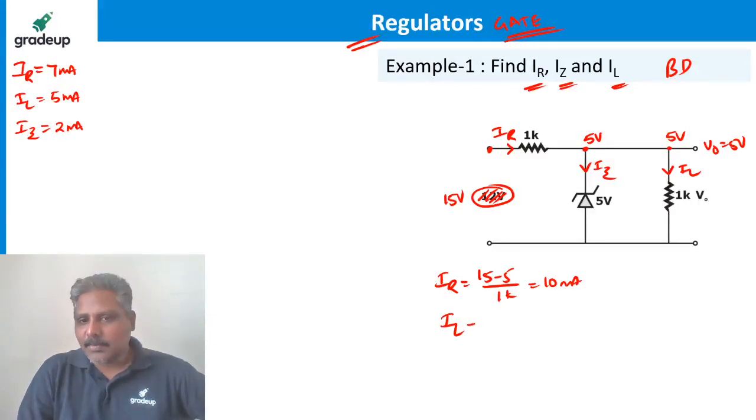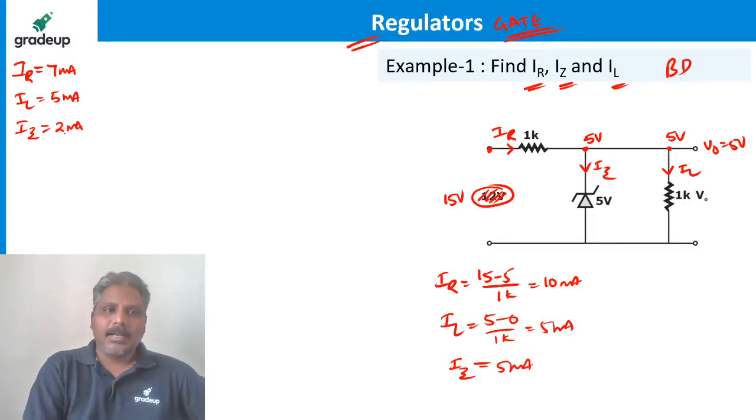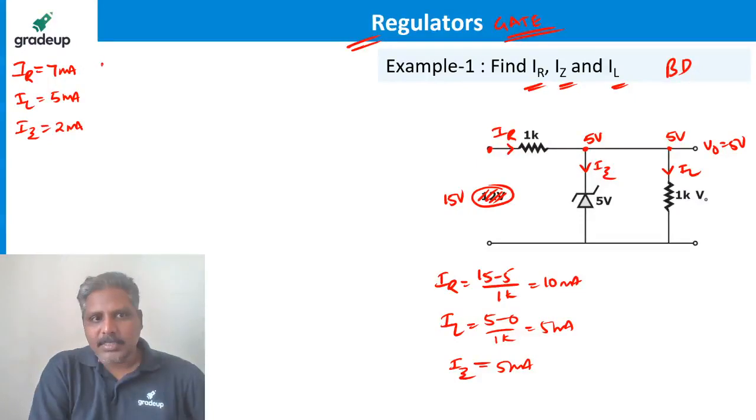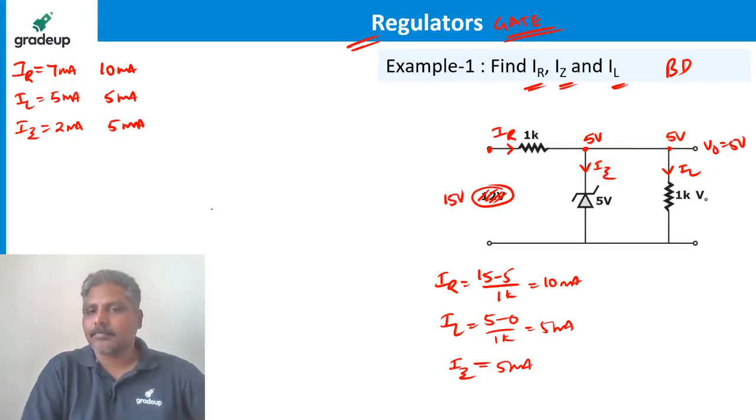How much is IL? IL is 5 minus 0, 5 minus 0 by 1K, is 5 milliampere. How much is IZ then? This minus this is 5 milliampere. Note it down, guys. Okay, how much is it? 10 milliampere, 5 milliampere, 5 milliampere.